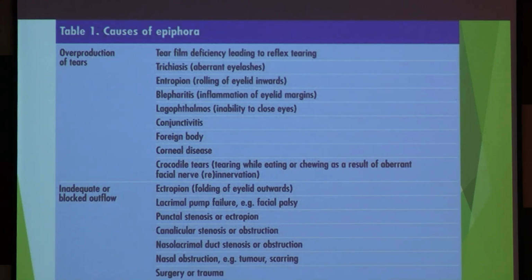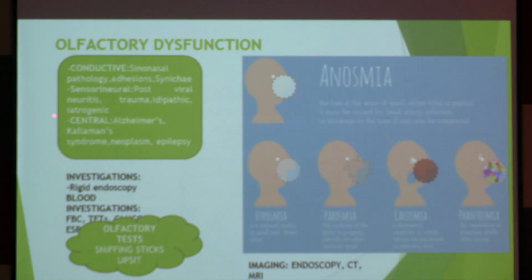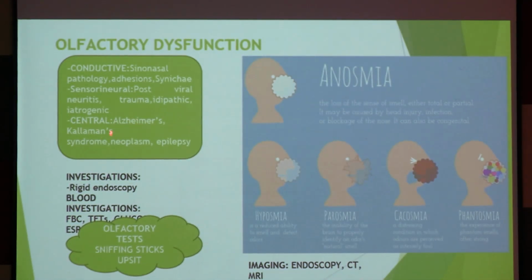Intentionally I have put all these things because at any time in your career, this will be asked. So anosmia, what is anosmia? Loss of smell. Causes of anosmia, you will be asked. Any obstruction we call conductive, the air is not reaching the olfactory area. So sinonasal pathology, adhesion, synechia. Sensorineural: post-viral neuritis, trauma, idiopathic, iatrogenic. And central causes: Alzheimer's, Kallmann syndrome, neoplasm, and epilepsy. And I told you that you have to remember this to test the olfaction.